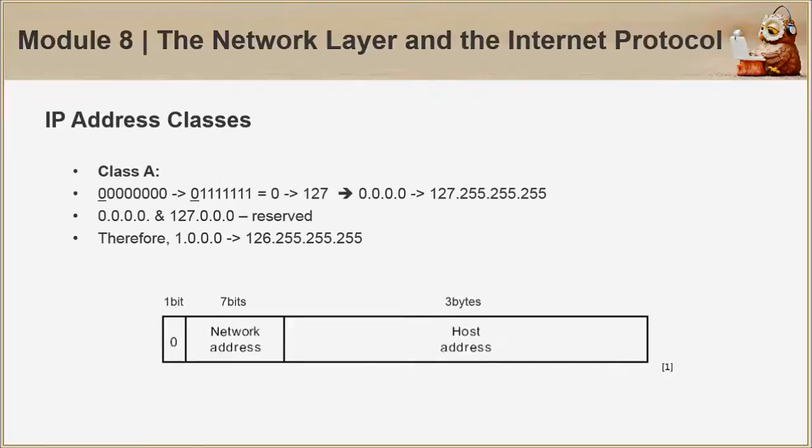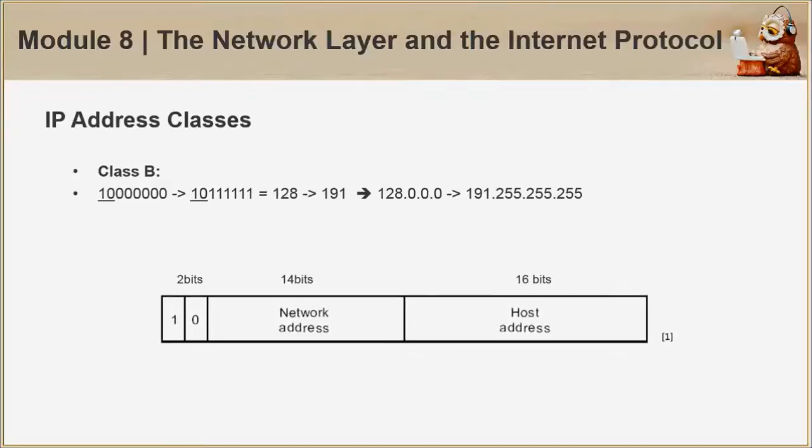Moving on to the IP address classes, we start with class A. In the figure, you can see that we have a predefined prefix of 0 as the first bit. If we compute that into decimal, we get 0 to 127. So the range for this class is 0.0.0.0 to 127.255.255.255. However, all zeros and the 127 series are reserved. Therefore, the range is only confined to 1.0.0.0 to 126.255.255.255.